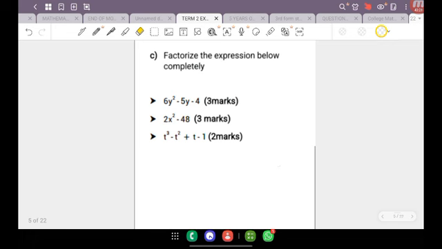Now, when it comes to factorization, students, there are 4 factoring techniques that CSEC usually attacks the students with, and those 4 factoring techniques are the HCF method, the difference of 2 squares method, the grouping method, and the quadratic factoring method. Now, what I find over the years that I've been teaching, especially because I'm a crash course type of teacher, I usually teach a 3-year syllabus in less than a year. So I have to move very fast, I have to touch and go.